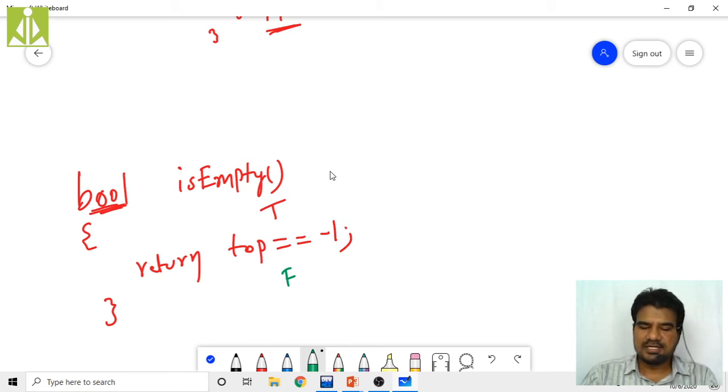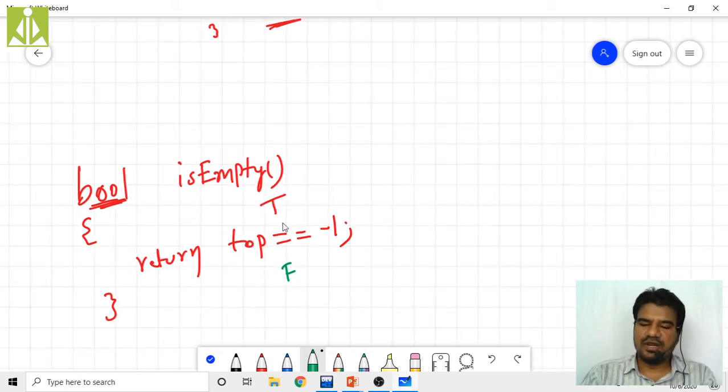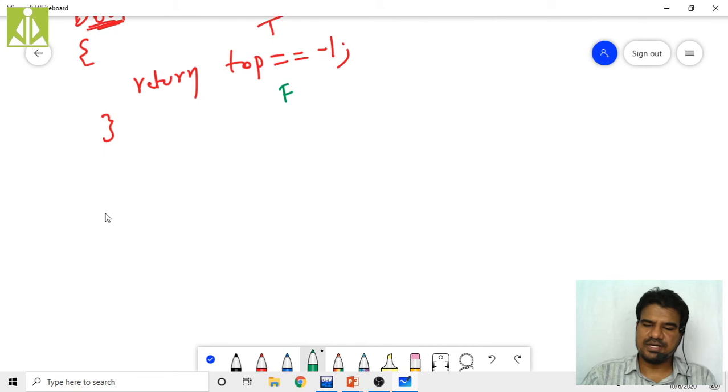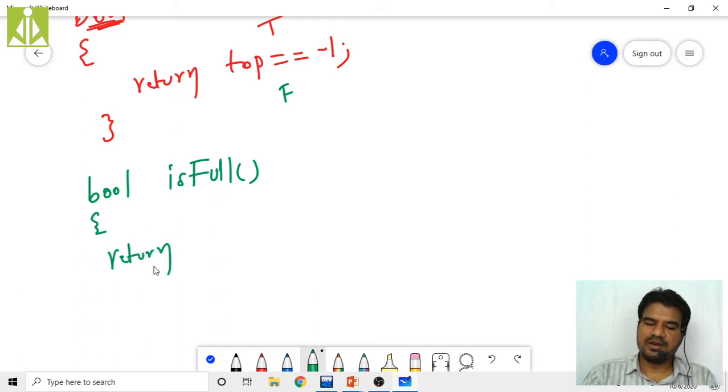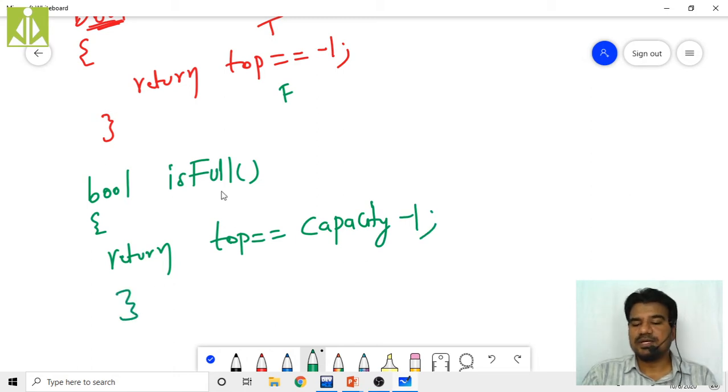So next is checking the fullness. That function will also return a Boolean value. So bool isFull is my function, and what will it do? It will return top equals to capacity minus 1.